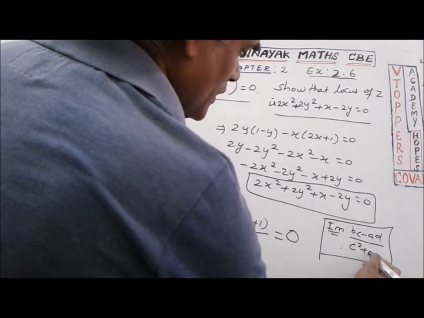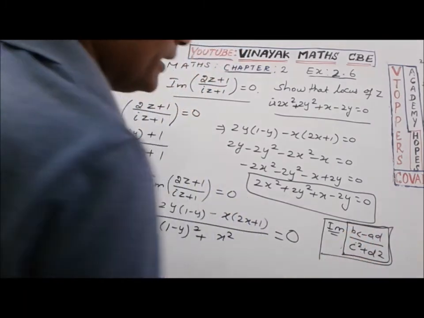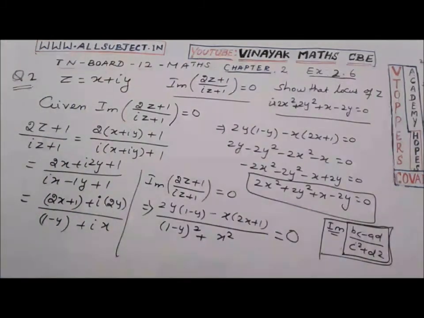This is the formula to find the imaginary part: bc minus ad by c square plus d square.